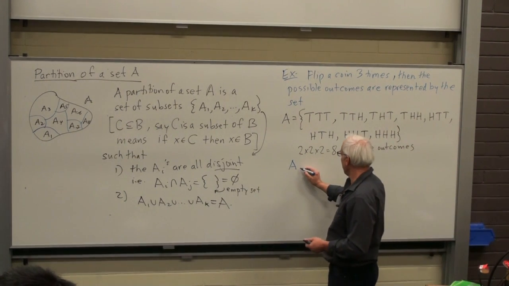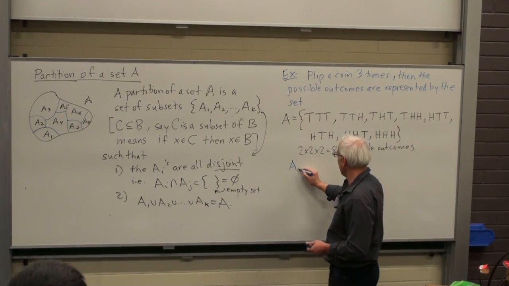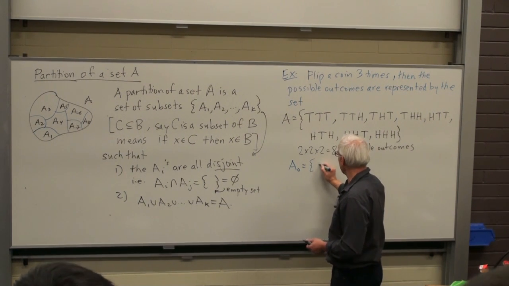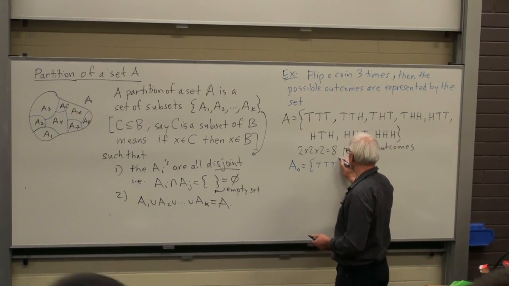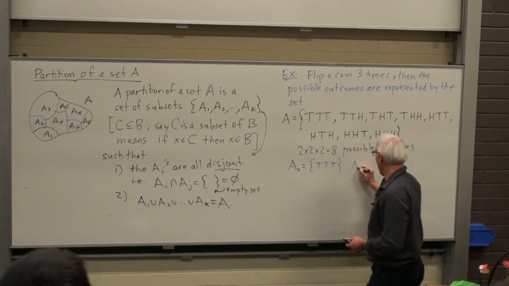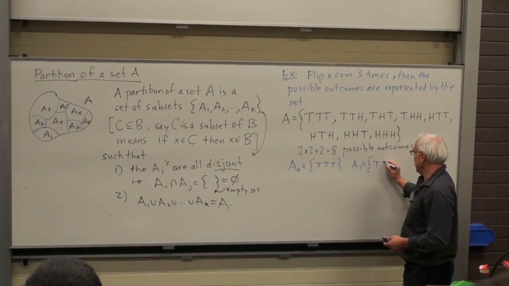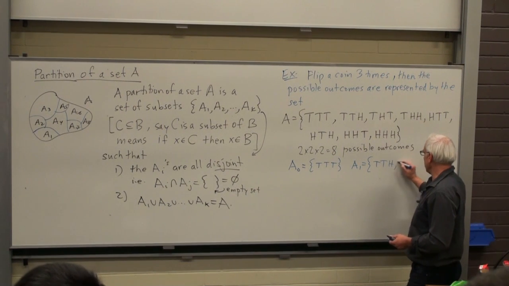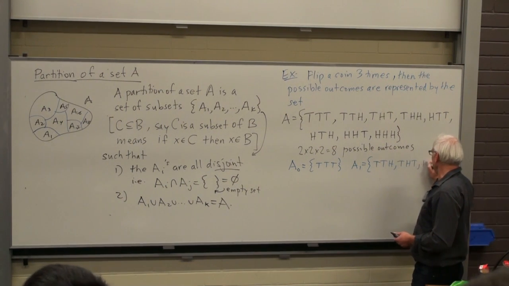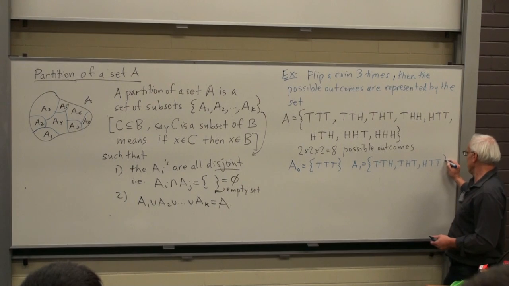Maybe I'll write the first one A0. So A0 will be the set T, T, T. A1 is the set T, T, H together with T, H, T together with H, T, T.